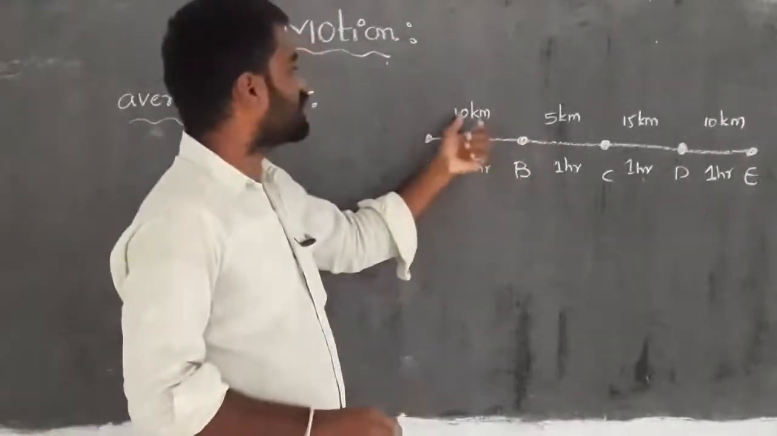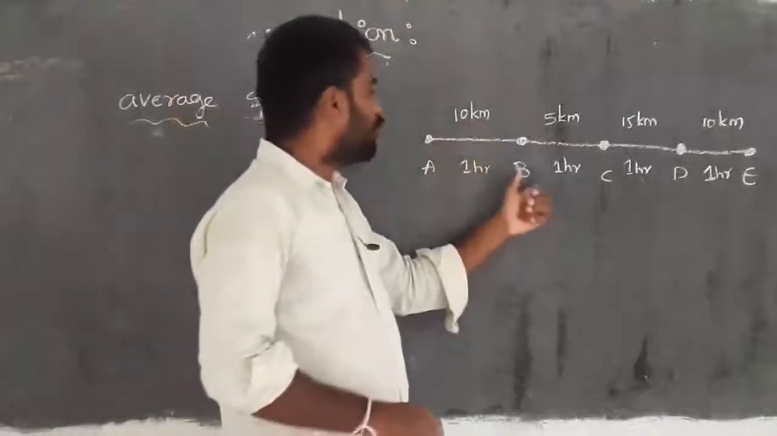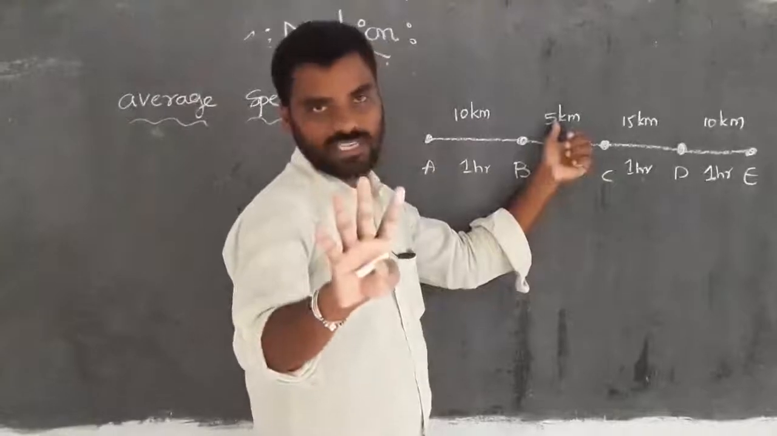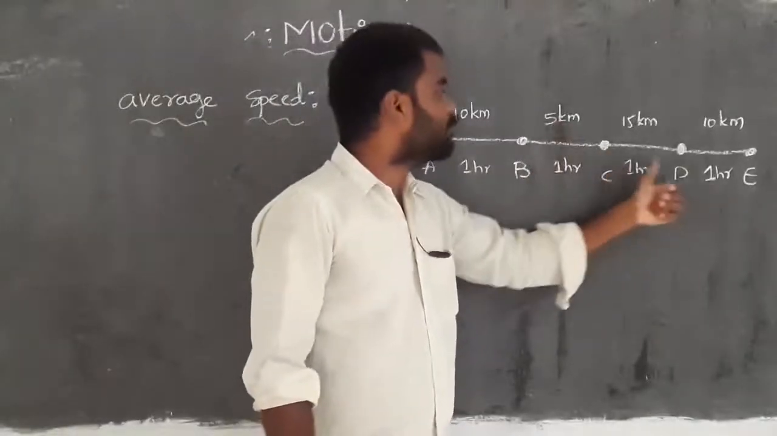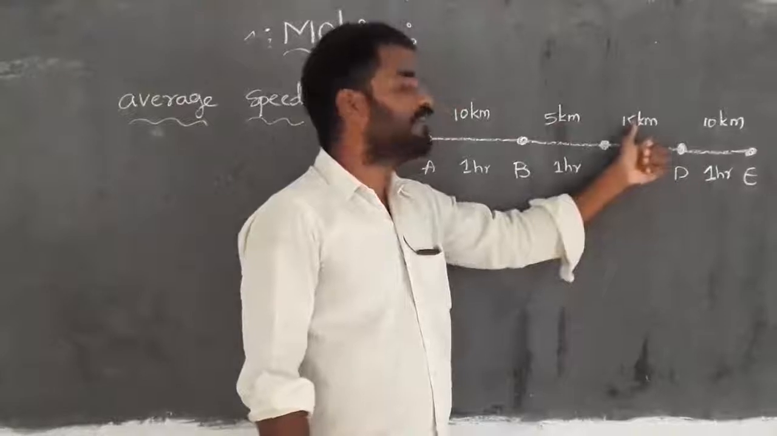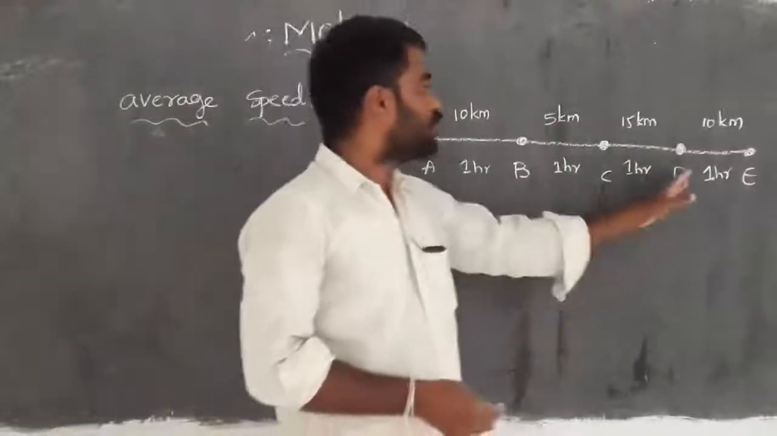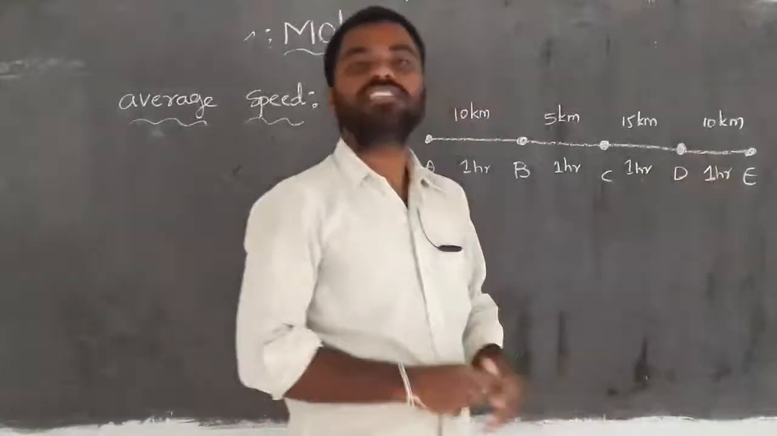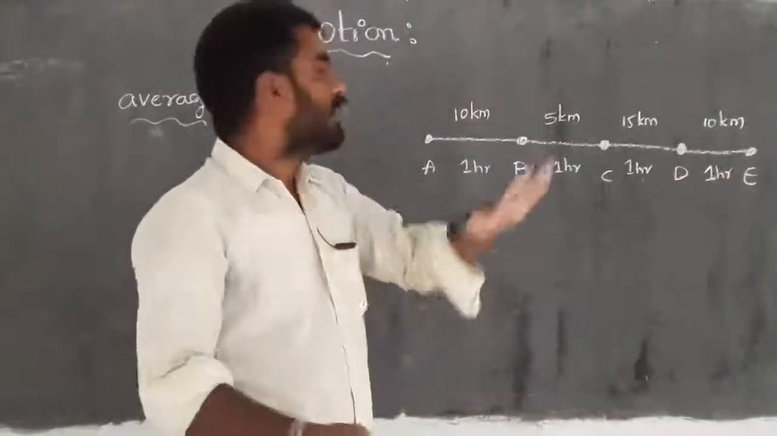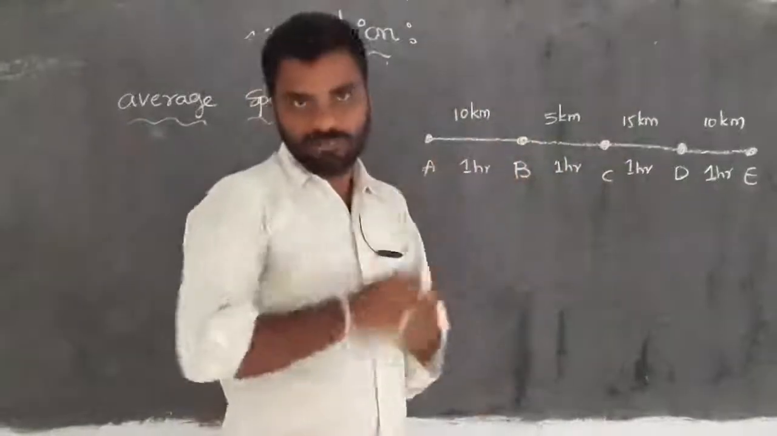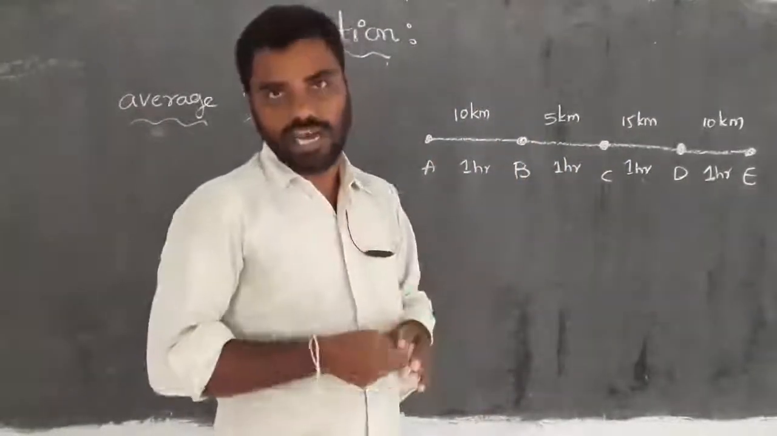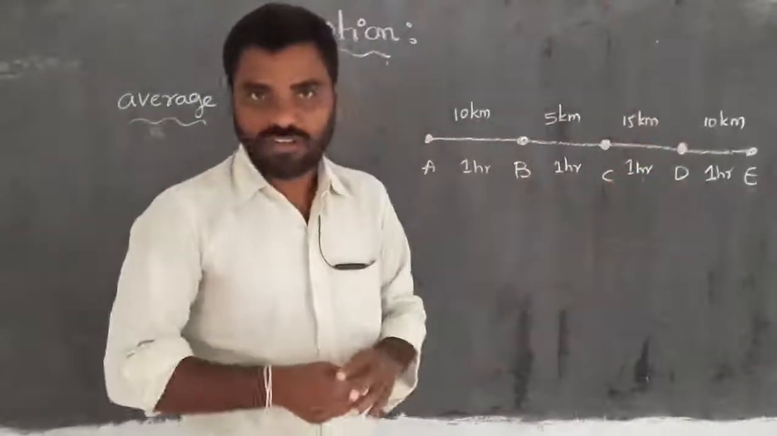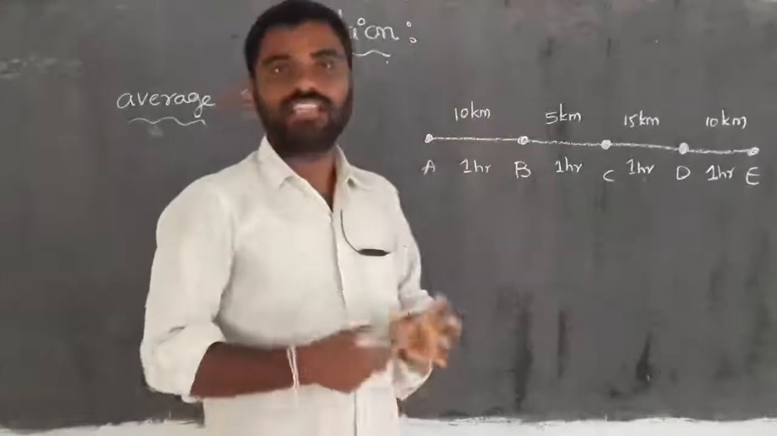Then what is the distance? 10 kilometers. From point B to point C, in 1 hour it travels only 5 kilometers. From point C to point D, in 1 hour it travels 15 kilometers. From point D to point E, it travels 10 kilometers. Then in this entire journey of the object, what is the average speed? The speed values are changed, right? So how do we calculate the average value?